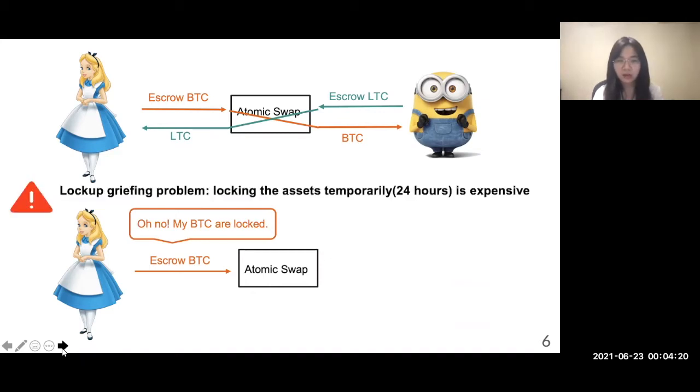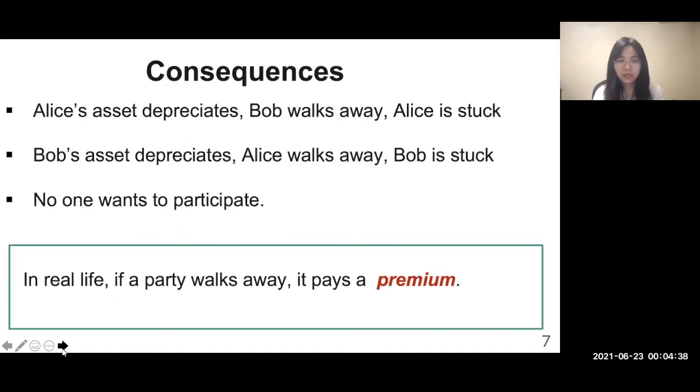This is called the lockup griefing problem, which means locking the assets temporarily is expensive. Usually, the assets are locked for at least 24 hours, which is quite a long period of time. The consequences of using the atomic swap protocol, as I show here, are if Alice's asset depreciates, Bob walks away, then Alice is stuck. Or if Bob's asset depreciates, Alice walks away, then Bob is stuck. As a result, no one wants to participate, since probably they will suffer.